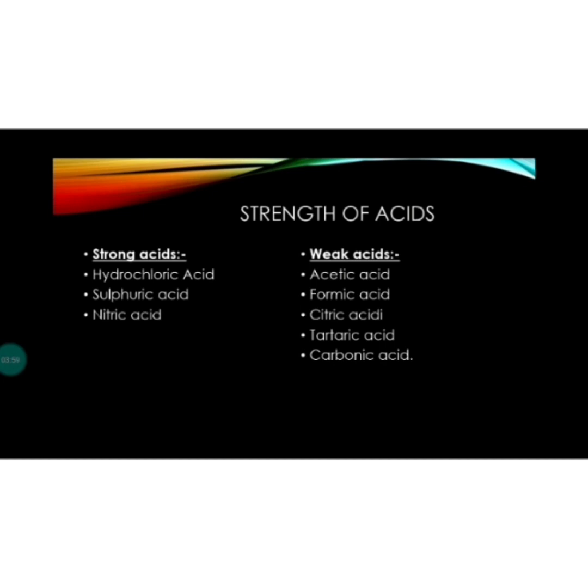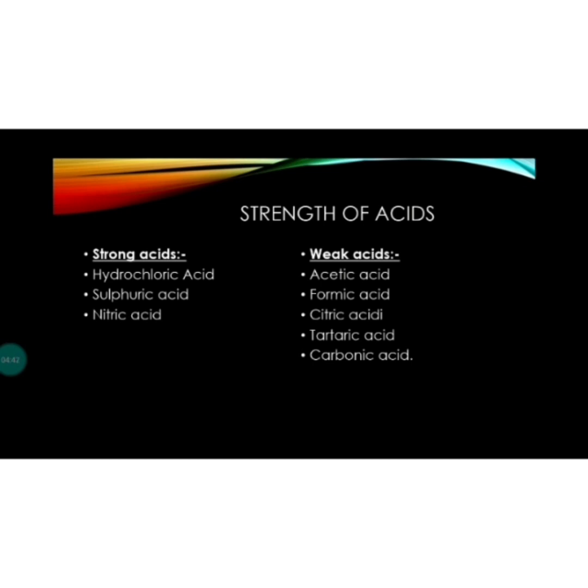Now, strength of acids. As I told you, some acids are corrosive and some are less corrosive. On the basis of that, acids again can be divided into two parts, that is strong acids and weak acids. Strong acids are highly corrosive and harmful. Strong acids are such as hydrochloric acid, sulfuric acid, nitric acid. That means all the mineral acids are strong acids. Strong acids are very harmful.